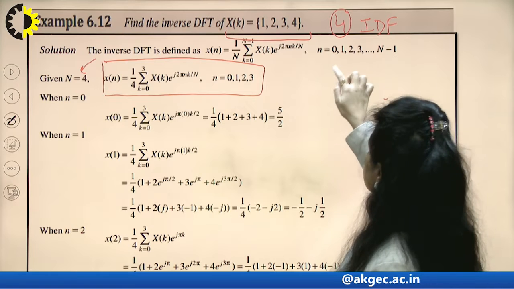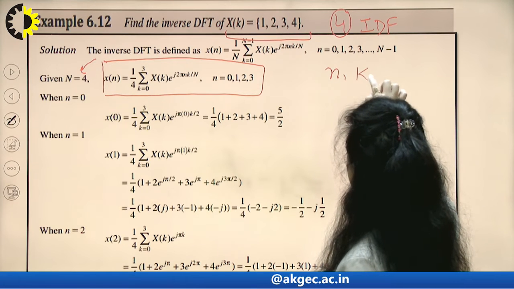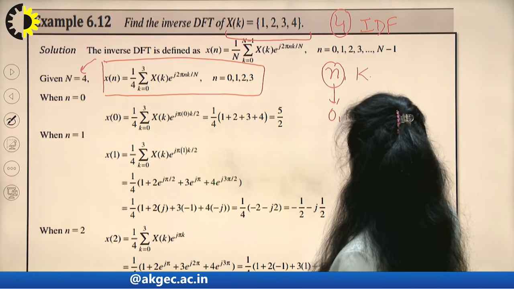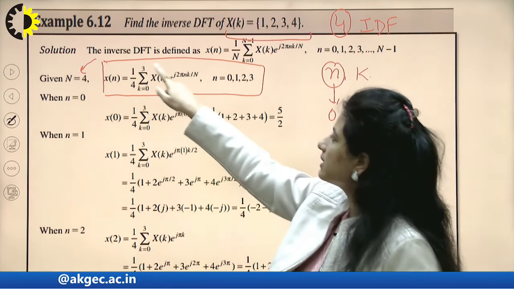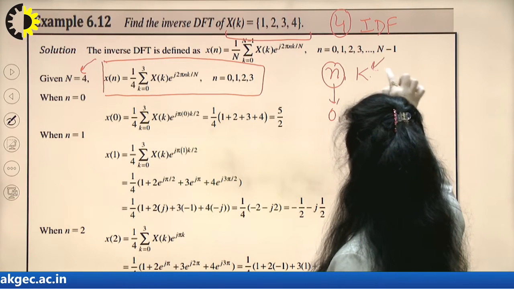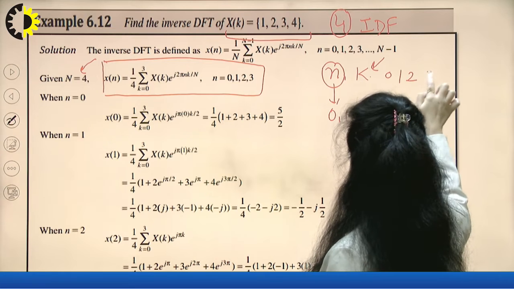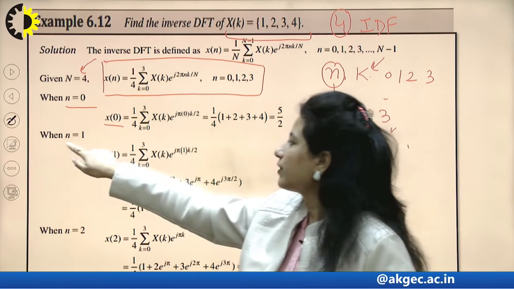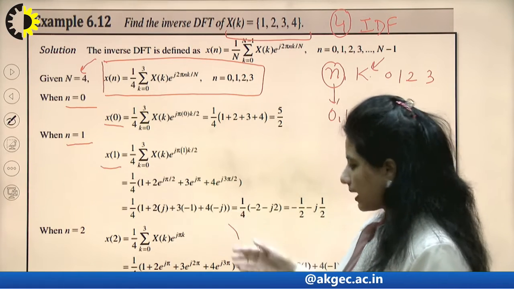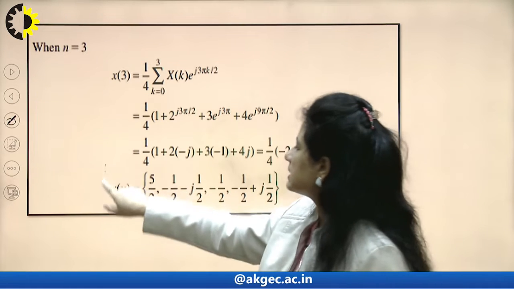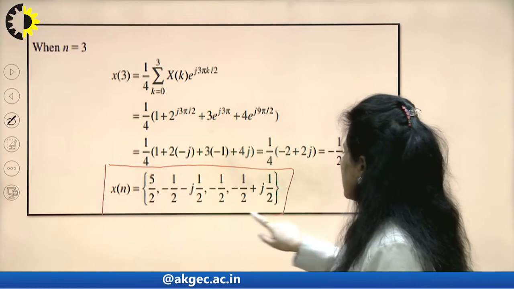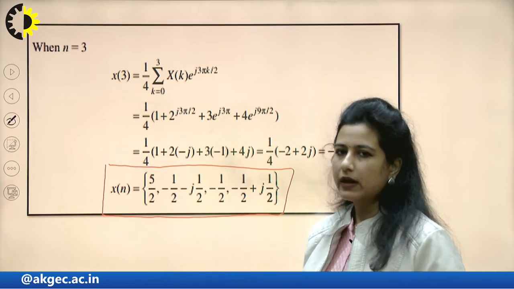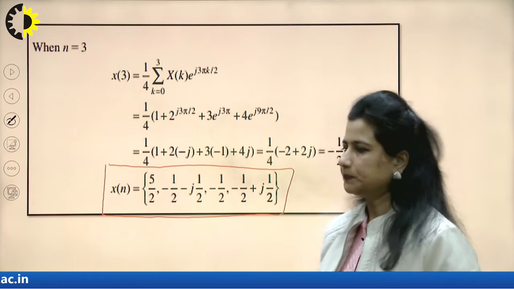Now I'll start in reverse. Variables n and k. For value of n ranging from 0, 1, 2 and 3, I'll solve this summation for different values of k: 0, 1, 2 and 3. So when n is equal to 0, I'll get my first sample as x0. For n is equal to 1, I get my second sample and so on. So this is the final result of obtaining this inverse Fourier transform when I evaluate my given summation over different values of n and different values of k.